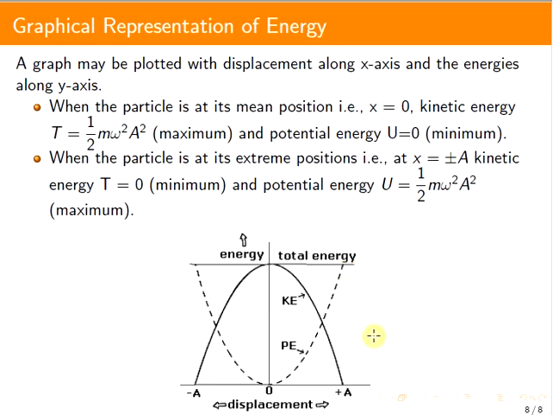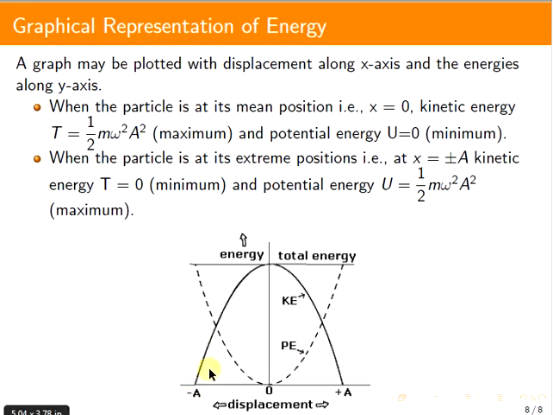From this graph we can see that the kinetic energy and potential energy curves are parabolic, and the total energy at any instant is a constant, which can be represented by a straight line parallel to the displacement axis.